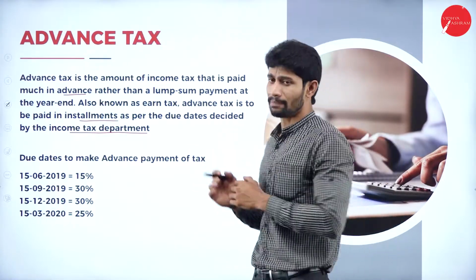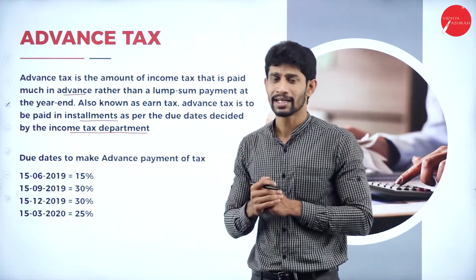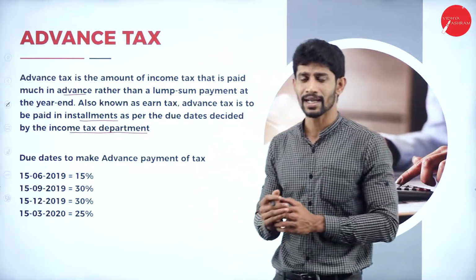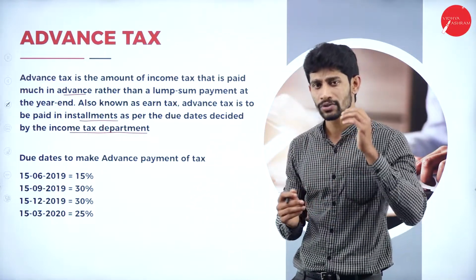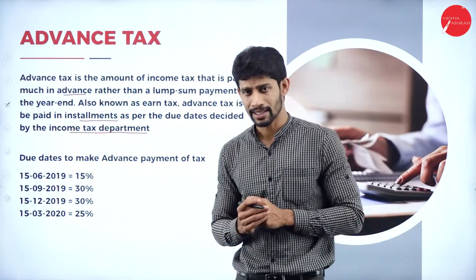They will be giving you the advance tax payment dates as well as the percentages. According to that, we are supposed to pay the advance tax to the income tax authority.